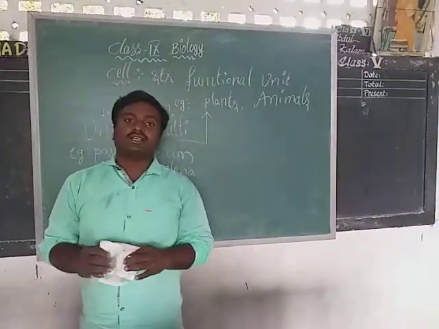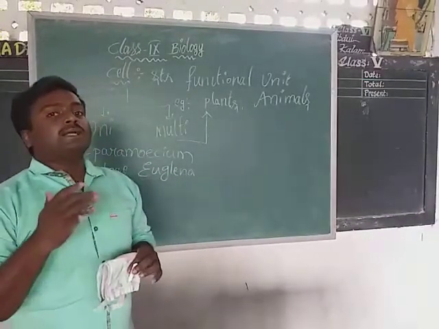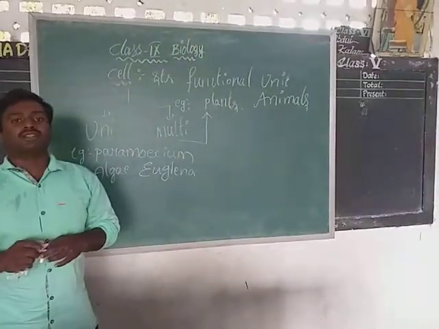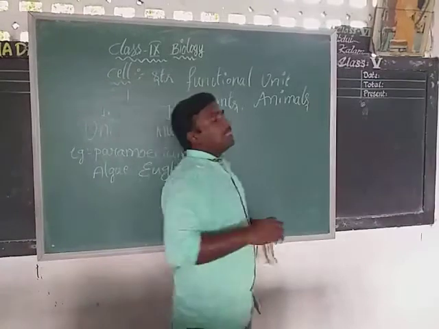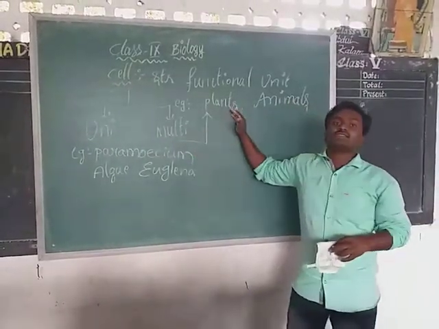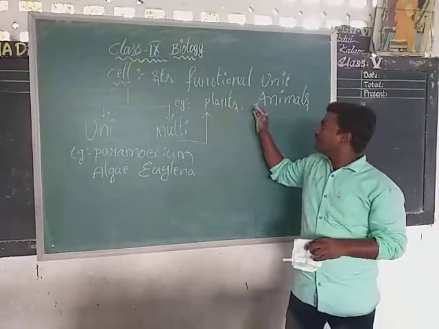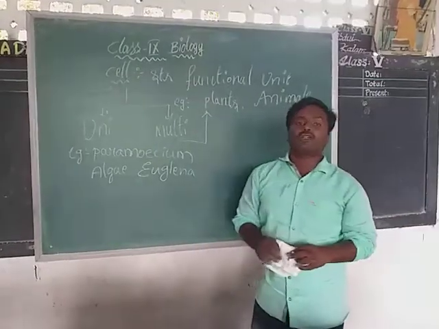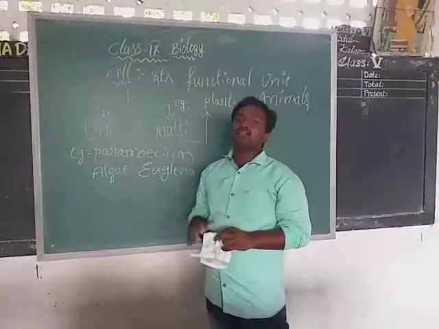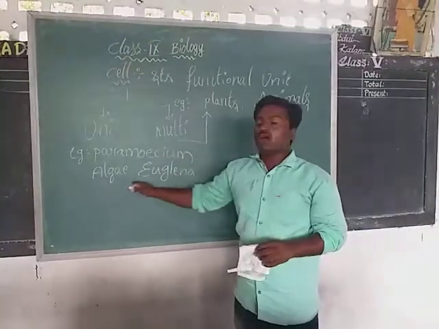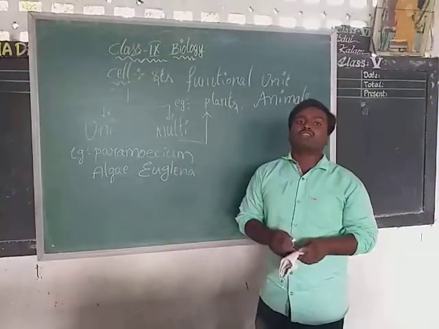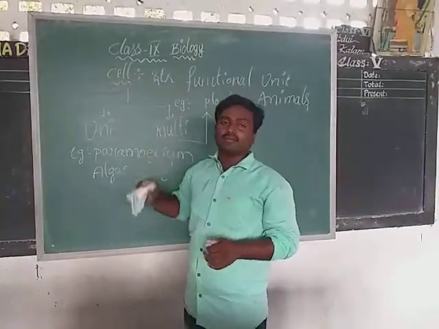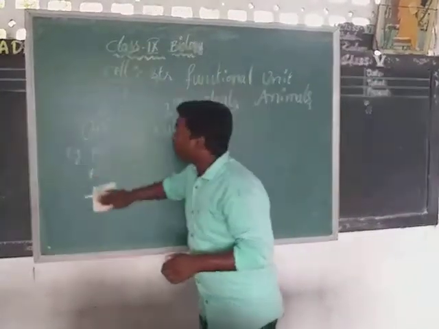Already we have discussed, basing on the number of cells, living organisms are classified into how many types? Two types. What they are? Unicellular organisms and multicellular organisms. Multicellular means millions of tiny cells we can see in plants and animals. Unicellular organisms means only one cell can perform all the activities in those particular living organisms. Examples: paramecium, algae, chlamydomonas, etc. They can perform all the activities by one cell. That type of organisms are called unicellular organisms.